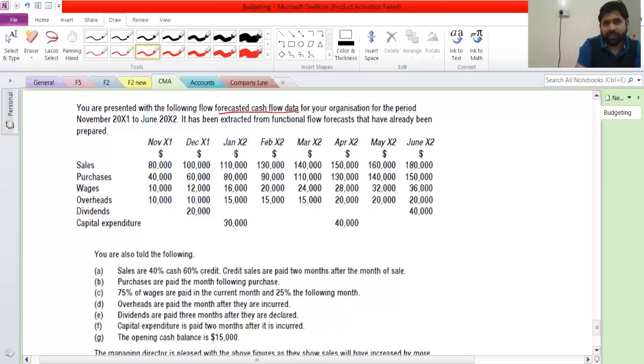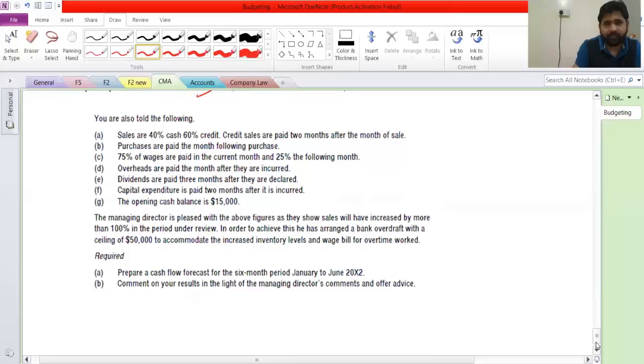By that you should understand that this sales which is given here, these numbers are all budgeted sales figures. It is extracted for the organization for the period November to June. Basically, the opening balance which is given, these two, November and December, are actual data and these are all budgeted data. You understand this from here.